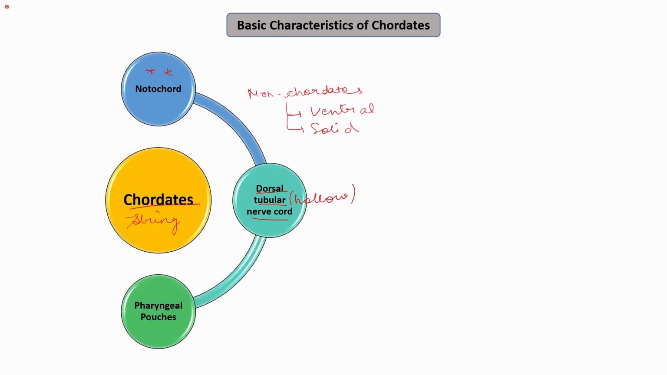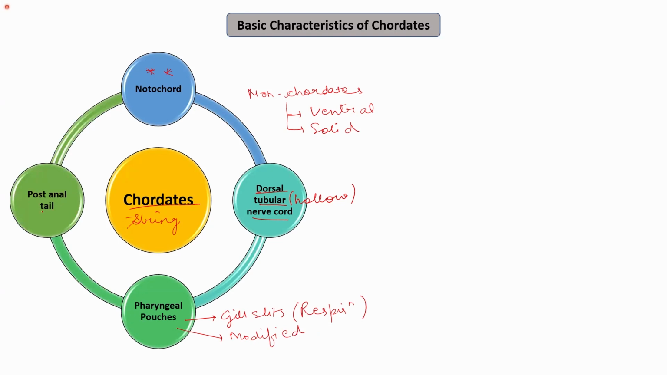Next is the pharyngeal pouches. So in some cases, they form the gill slits that help in the respiration process or in the exchange of gases. And in some cases, they are modified into other structures like the auditory canal in humans.